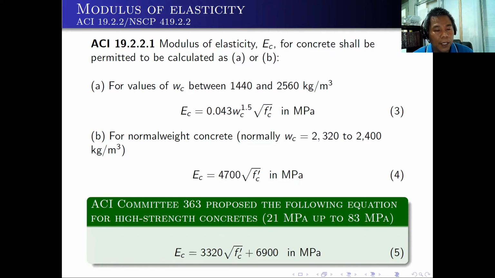Also take note that ACI Committee 363 proposed the following equation for high strength concrete because they were able to determine that high strength concrete has a different property compared to the normal concrete. So up to 83 megapascal, we can use this equation. Ec is equal to 3,320 square root of Fc prime plus 6,900. Again, this is in megapascal.